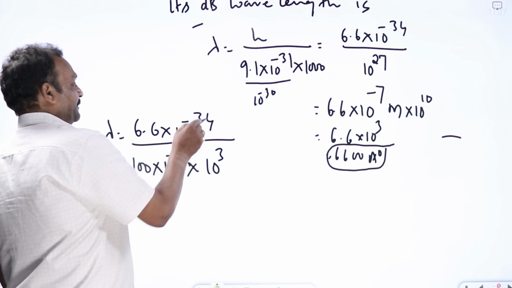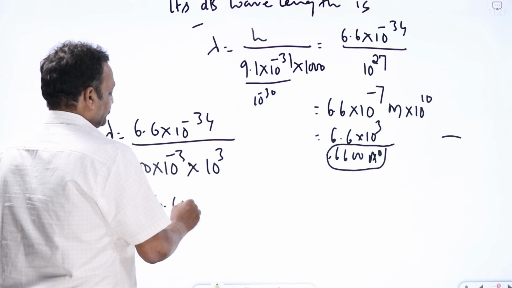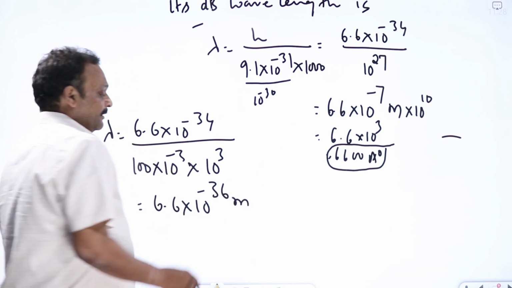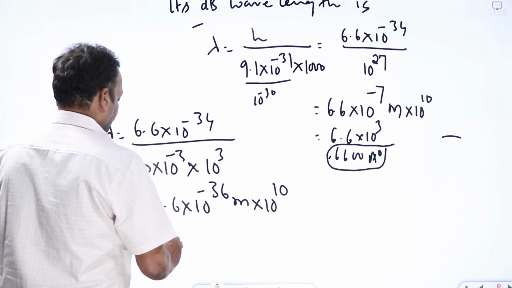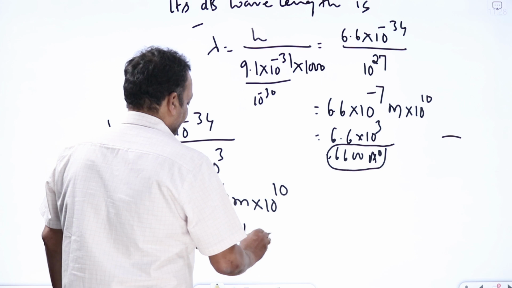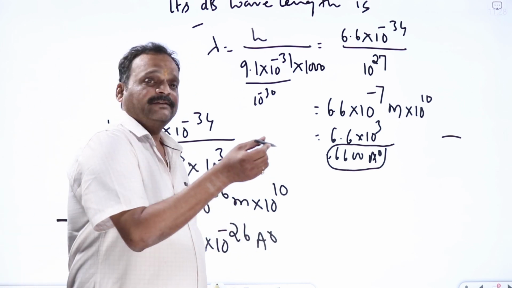This 100 goes up and becomes minus 2. So it is 6.6 into 10 to the power minus 36 meters. Now I want to convert this into angstrom, so into 10 to the power 10. That is equal to 6.6 into 10 to the power minus 26 angstroms, the de Broglie wavelength of the matter wave of this pen.